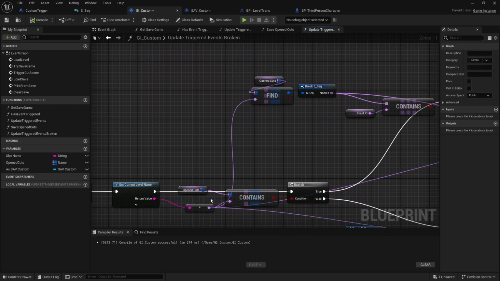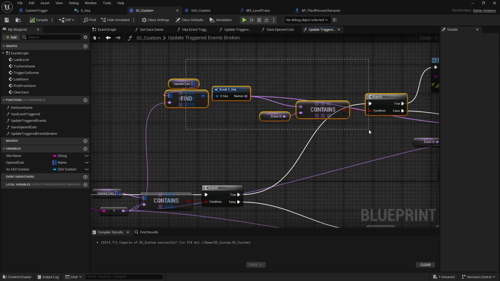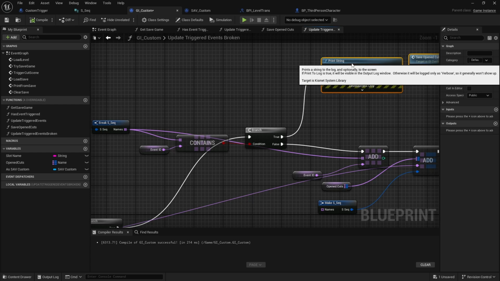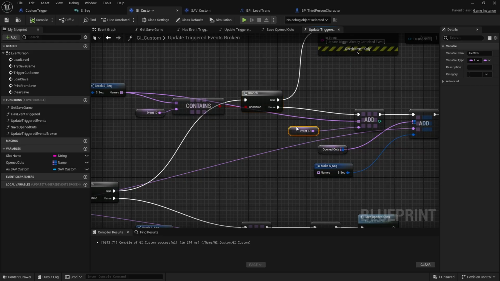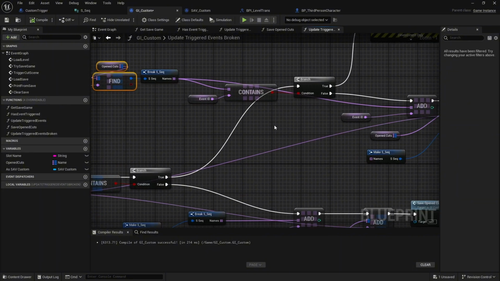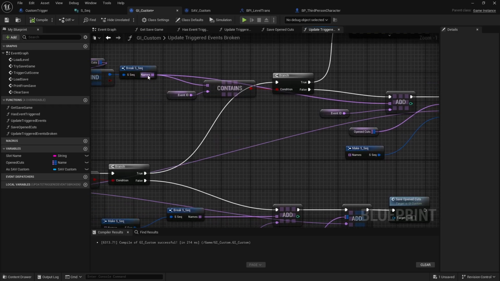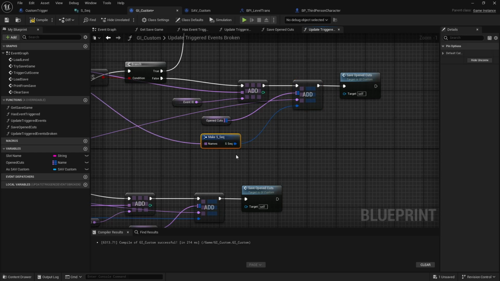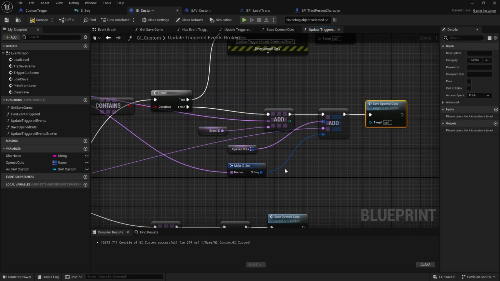If the open cutscenes map already contains the current level name, then we're going to run a branch up here to see if it already contains the event ID. If it does, we're not going to do anything. We're just going to save, I guess, the open cuts. This should never trigger anyway, though. And if it does not, they're going to add, again, the event ID to the array from the found map entry, and then add the map entry. Then they're going to make this sequence again and add it to the map entry with the level name, and then save the game.